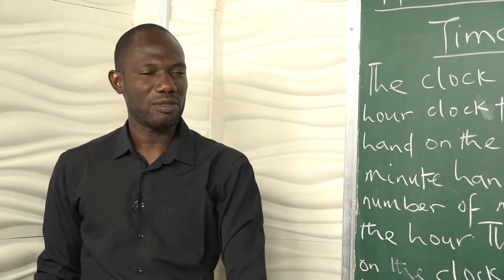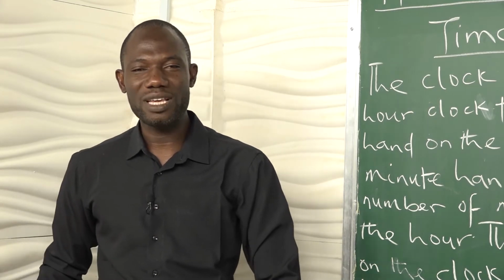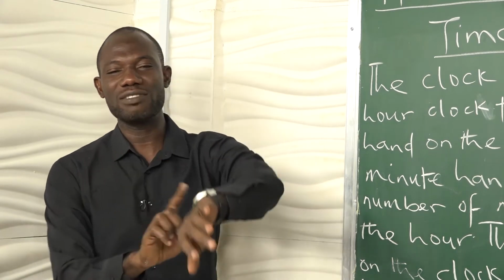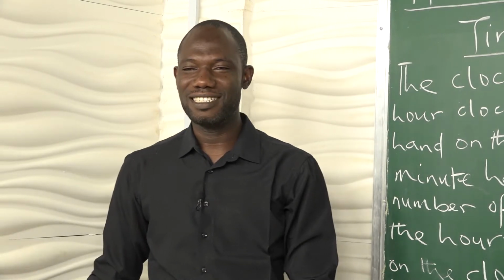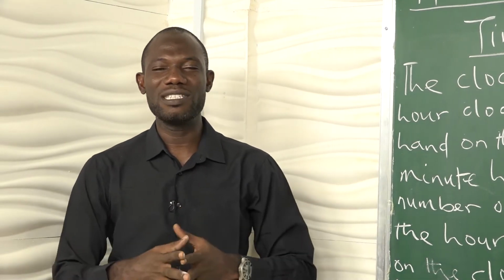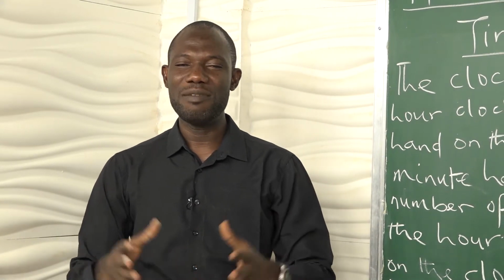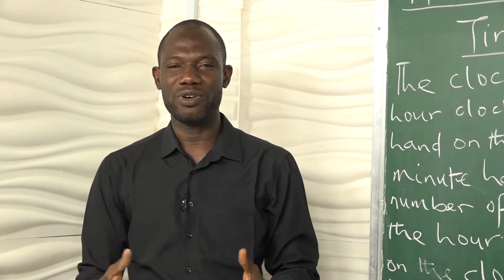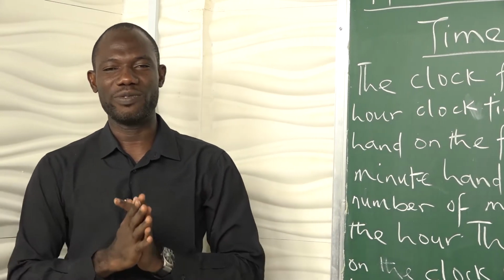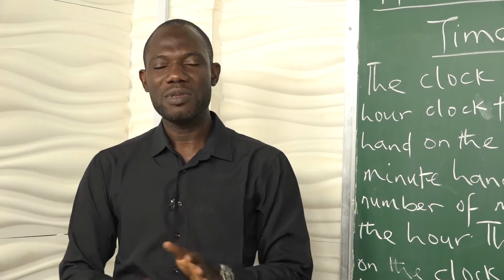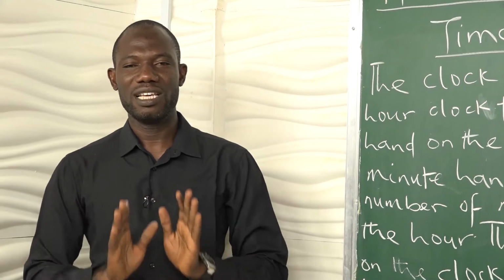So it's not all about mathematics. It's taught, yes, in mathematics, but it's a topic that everybody needs. Everybody has a watch. Everybody has a clock at home. So we will be looking at time, and we want to see what is time. When somebody says time, what is time? Time is a measured or measurable period within which an action is taken. That's the simple definition of time. If anybody asks you what is time, it is a measured or measurable period within which an action is taken.